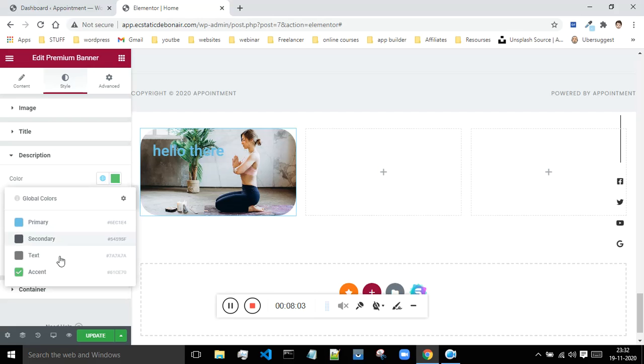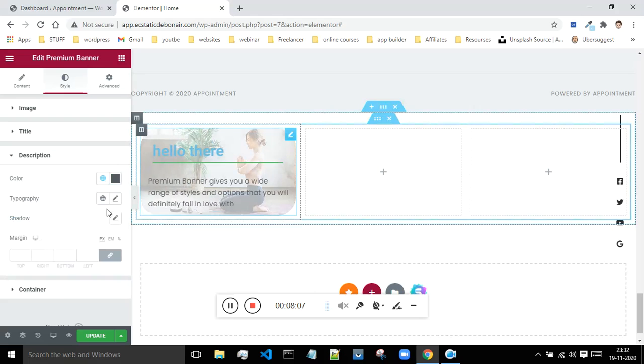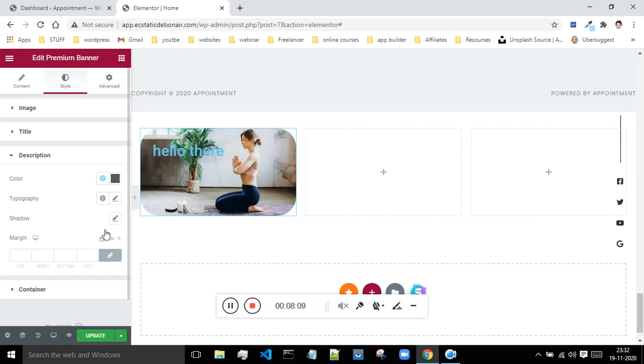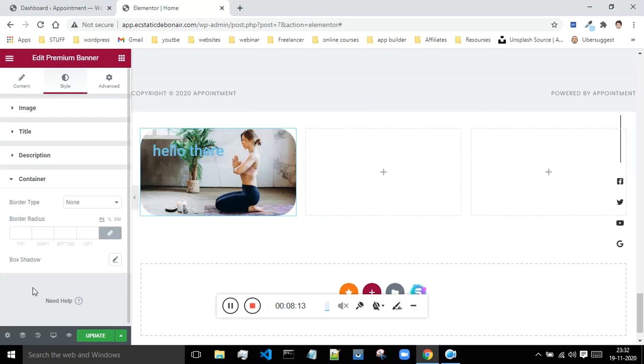I will do one thing. I will select black, it looks better. If you want to give the shadow, then you can do that. If you want a margin, you can do that also. And next comes the container. Container is basically the space around elements.